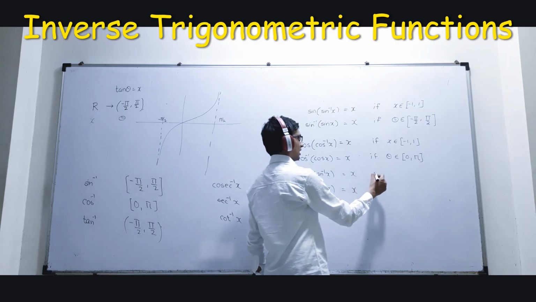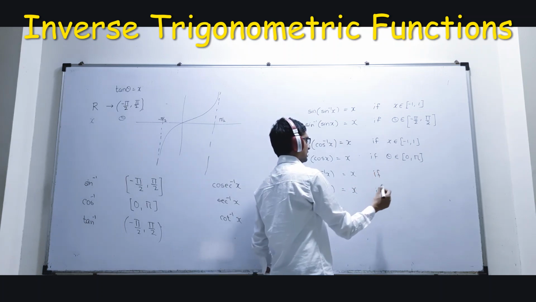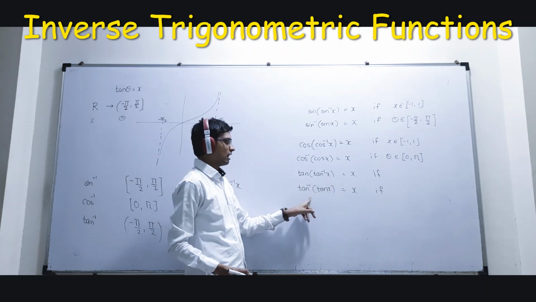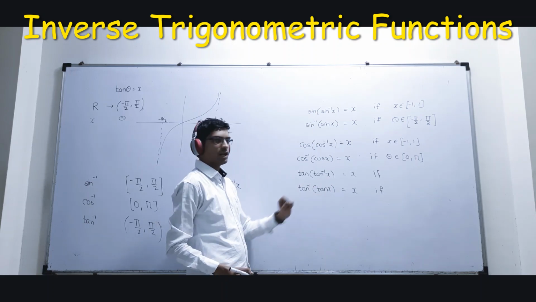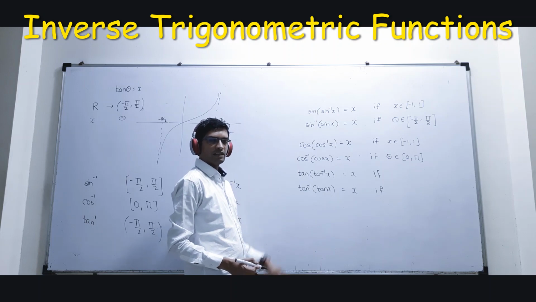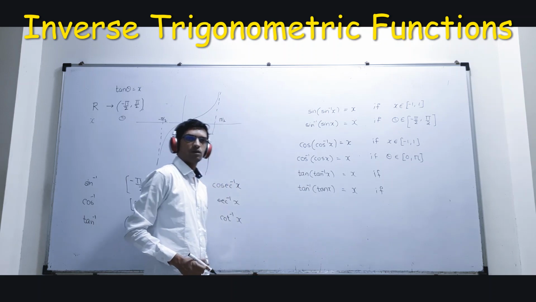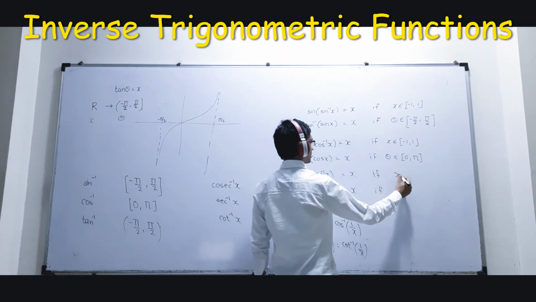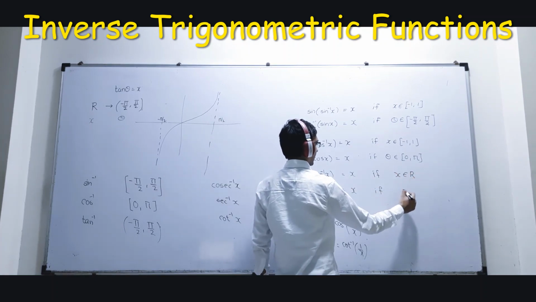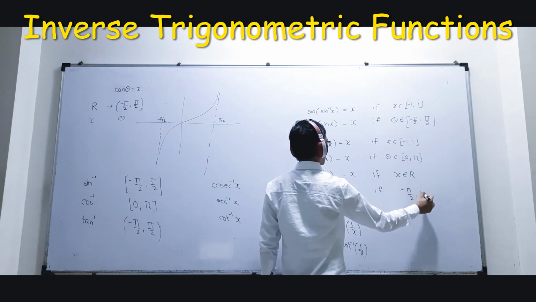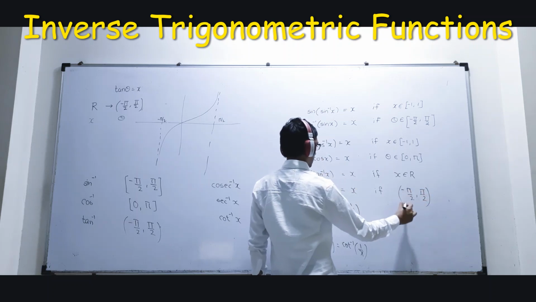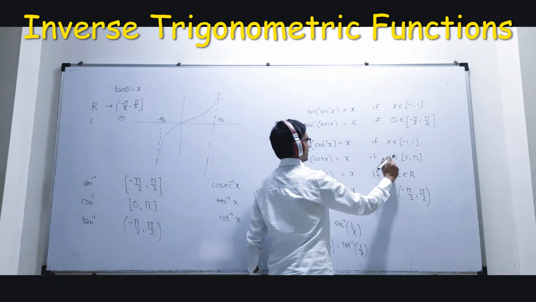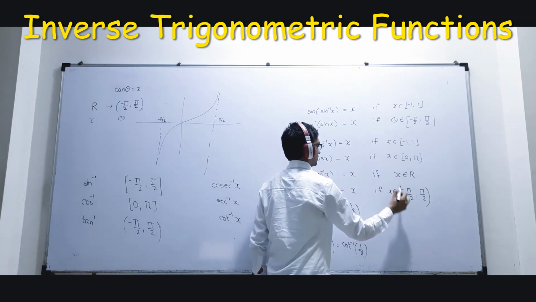Conditions you will write now. Okay, what is the condition? What should x be here? x belongs to real. And here, I am given the values of theta, that is minus pi by 2 to pi by 2. So you can see here x should belong to real, and here it should belong to minus pi by 2 to pi by 2, round bracket. Okay? Sorry, here x will come, not theta. I have taken x everywhere.